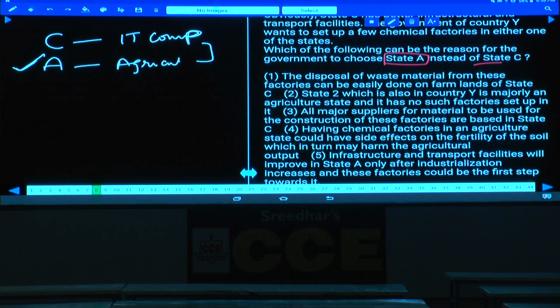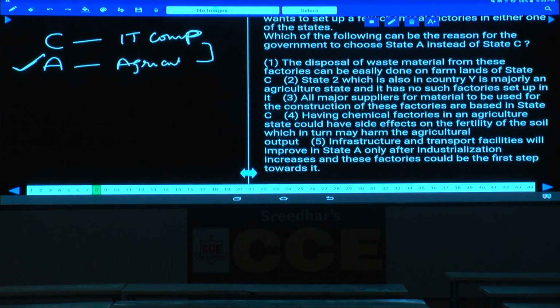Fine. Yes, what is the choice you got? Tell me. Good. Now the disposal. The disposal of what? The disposal of waste material. The disposal of waste material from these factories can be easily done on farmlands of state C. No, it is not the intention of the government, isn't it? Here they are not talking anything regarding the dumping of this waste material. Now they are insisting upon what? In order to strengthen the state or in order to show some industrial development in that state. Hence the first one cannot be the answer.